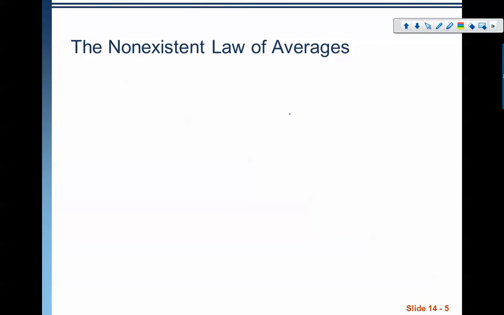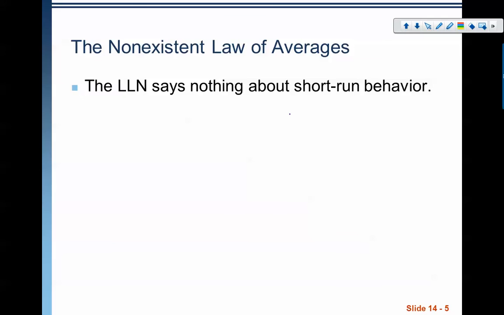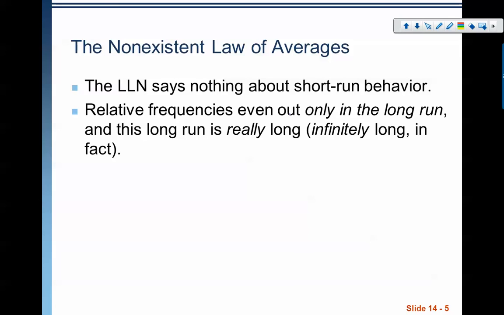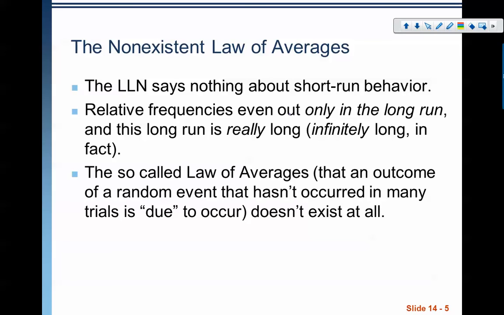On the flip side of the law of large numbers, we have this thing called the law of averages, which, by the way, doesn't exist, right? It's non-existent. This thing is not real. Even though we think it's real, it's not real. The law of large numbers says nothing about short-run behavior, okay? Relative frequencies even out only in the long run. And we're talking about a really long run. In fact, it's infinitely long if we really want to get into the details.